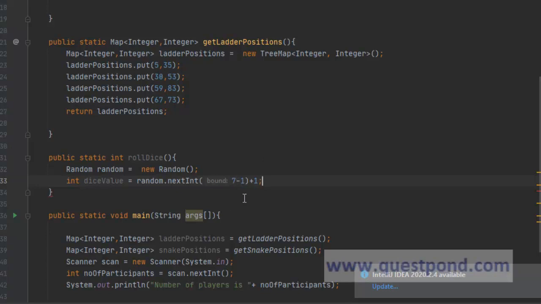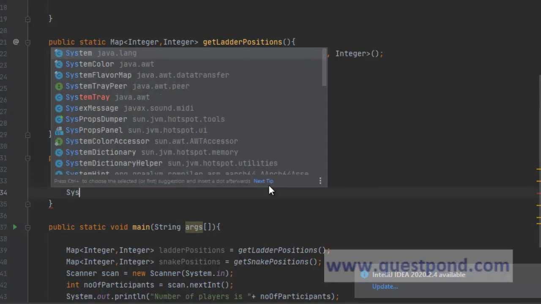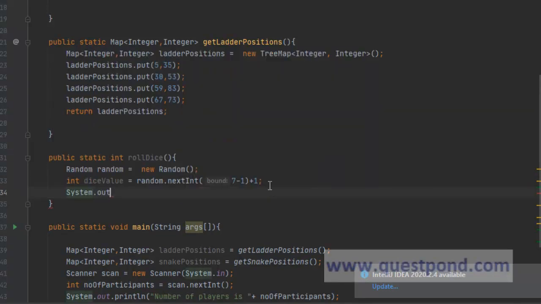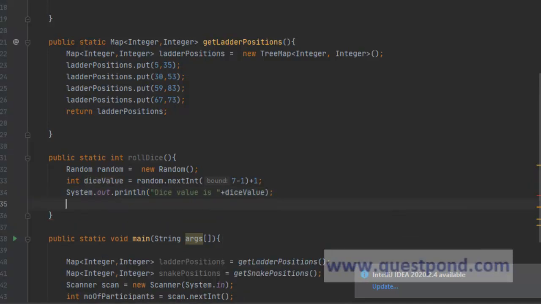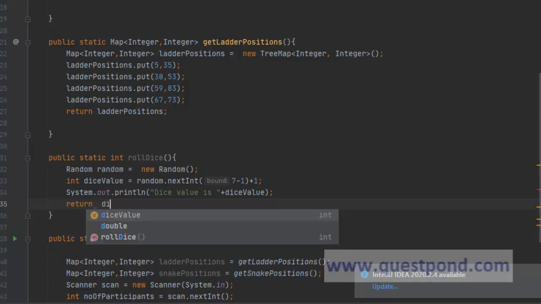The 7 is exclusive, so it will generate numbers only within the range of 1 to 6. And since it's one bound less, that's why we have to do plus 1. So this is the way it will generate numbers between 1 and 6. And we will print out that value: dice value is, plus dice value. This will print the dice value also, and we will return the dice value back.